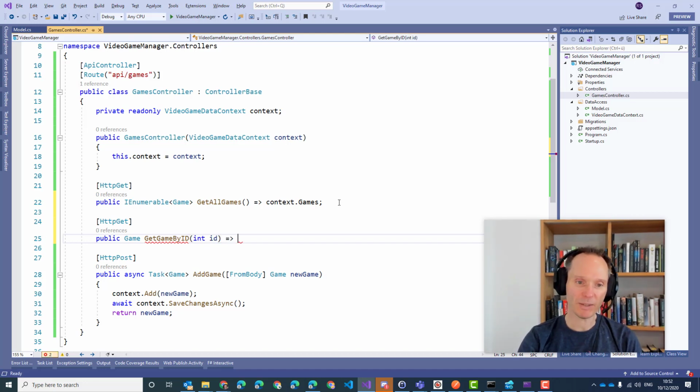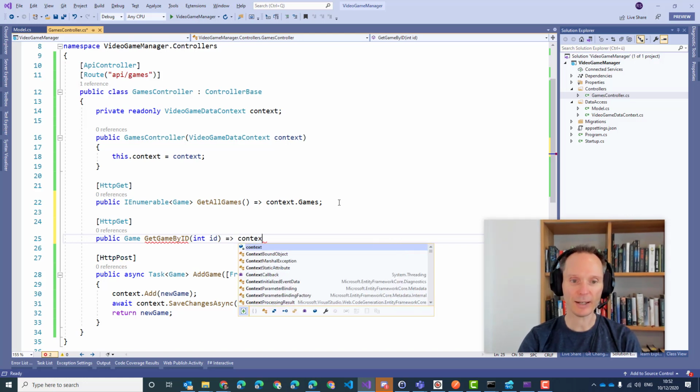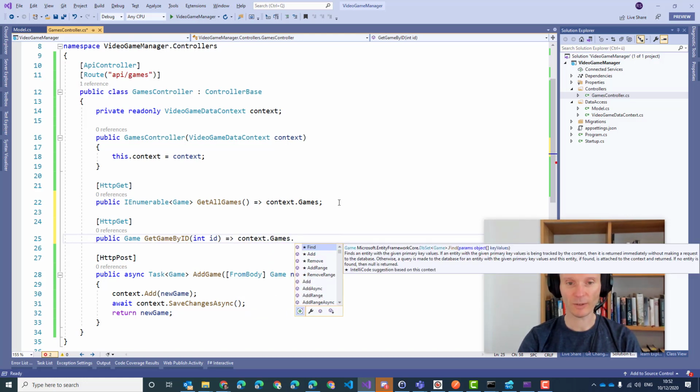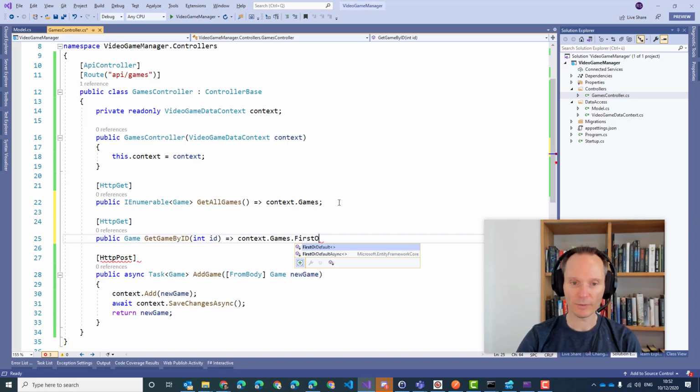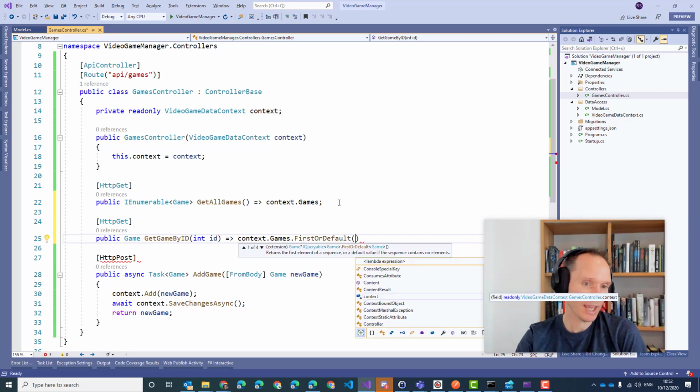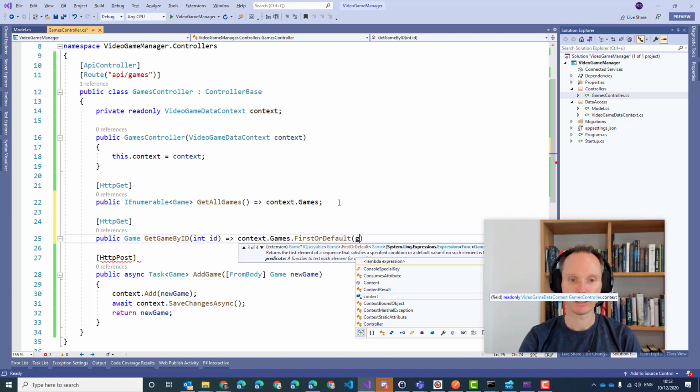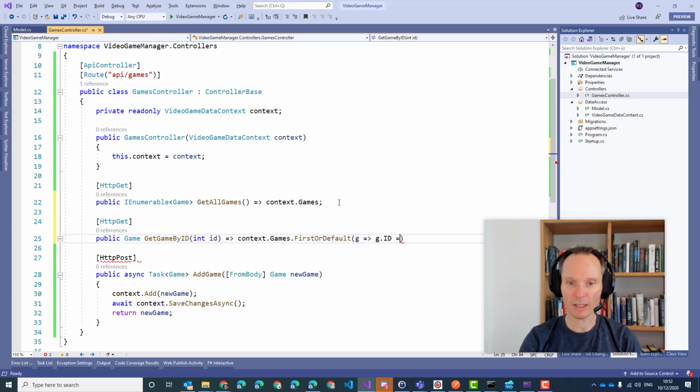Well, and the implementation is trivial. Context.games.FirstOrDefault. If it can't find the ID, it will simply return null. Game goes to game.id equals ID. That's just a LINQ query, which we have practiced over the course of the last weeks over and over again. It's as simple as that. But one important thing is missing.